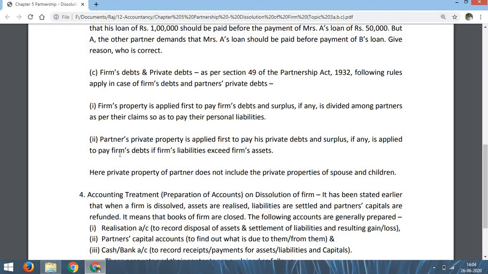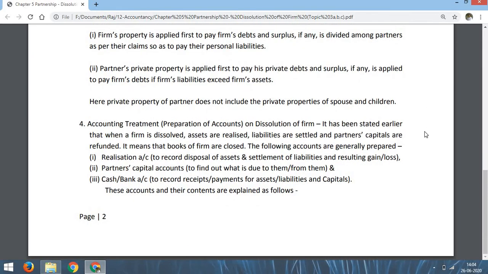Second point, partner's private property is first applied to pay his private debt, and surplus, if any, is applied to pay the firm debt if firm's liabilities exceed the firm's assets. It means if the partner has some asset, that is to be utilized first to pay his private debt, and if any balance remains, that is to be used to pay the firm's liabilities, if firm's liabilities are more than firm's assets. So this is regarding firm's debt and private debt of partners.